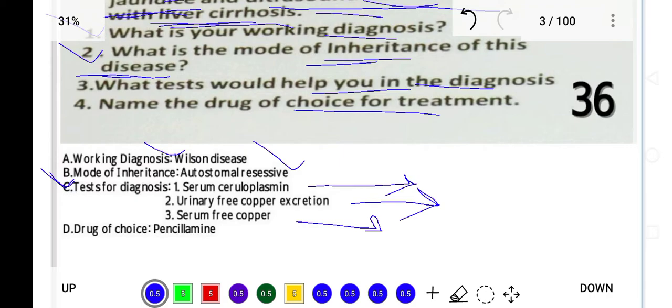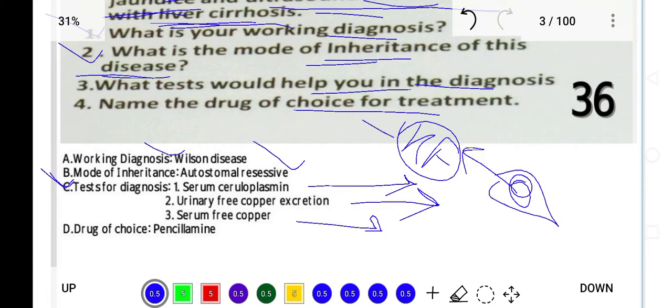Copper accumulates in the basal ganglia of the brain, in the cornea, and in the liver. When copper accumulates in the basal ganglia of the brain, the patient develops a movement disorder, tremor, difficulty in movement, and difficulty in controlling movement. When copper is deposited in the cornea, the patient develops Kayser-Fleischer ring, KF ring, in the cornea. And third, when copper is deposited in the liver, the patient develops cirrhosis.